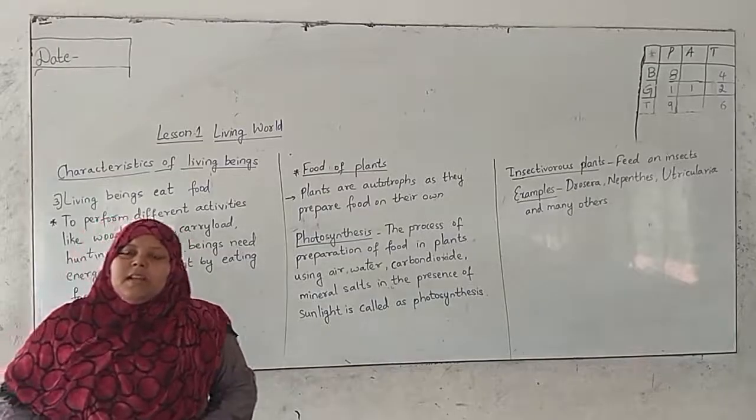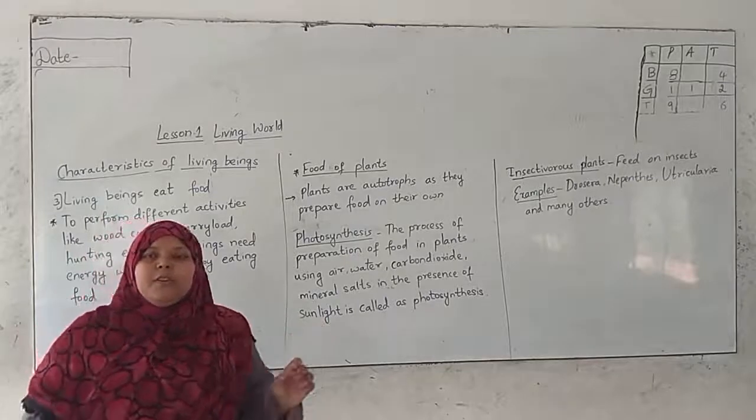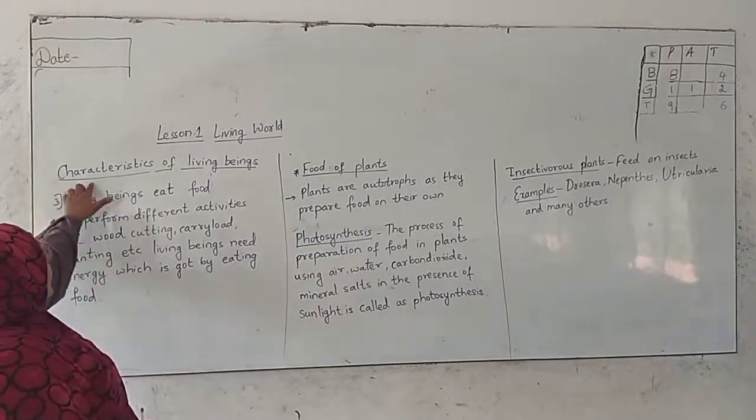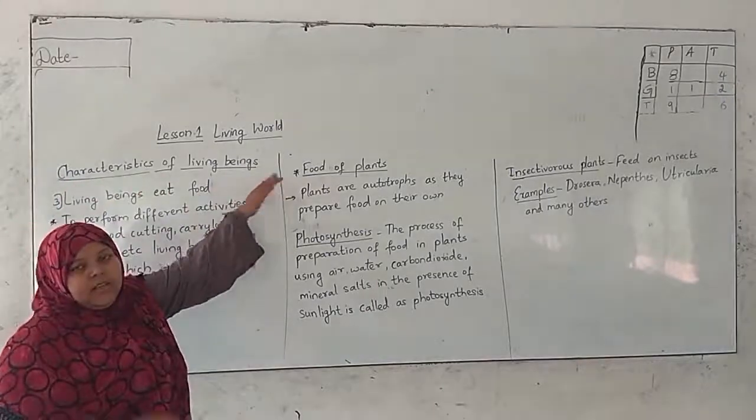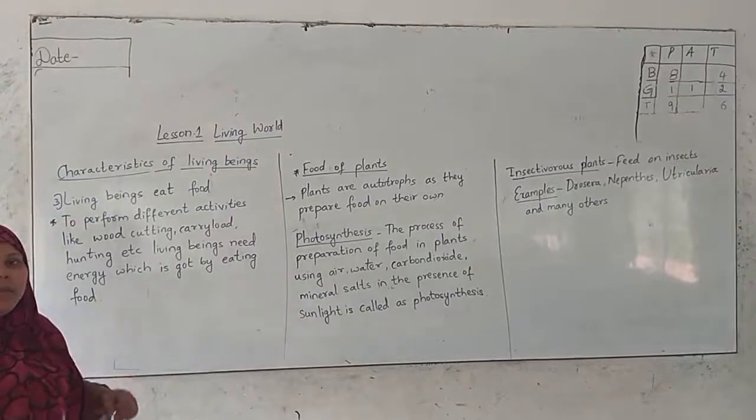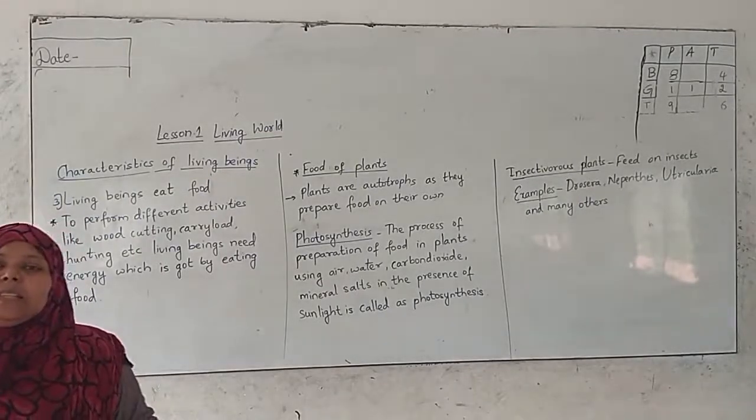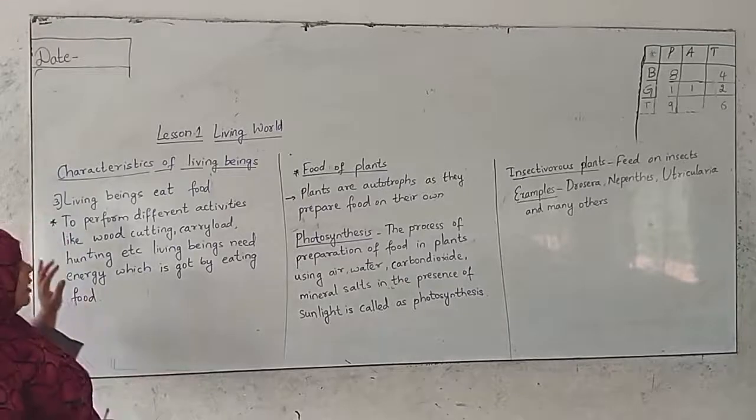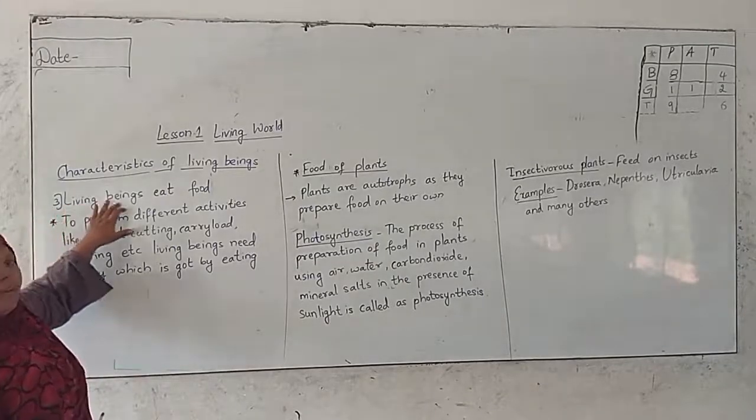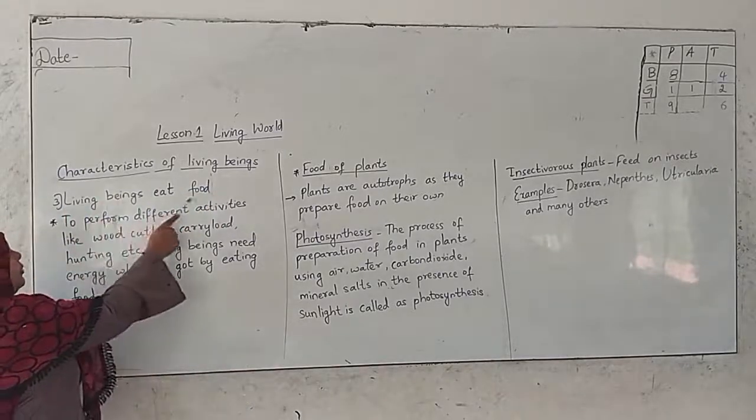Now, children, let us discuss the important points which you have learned in the video. First of all, characteristics of living beings. In earlier videos, we have studied two characteristics: living beings are made up of cells and living beings respire. In this video, we have discussed that living beings eat food.